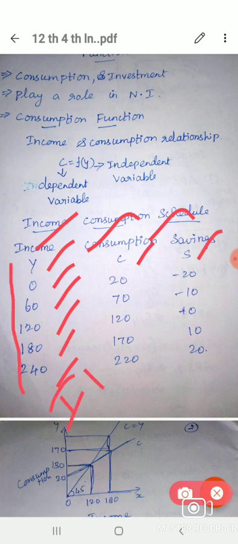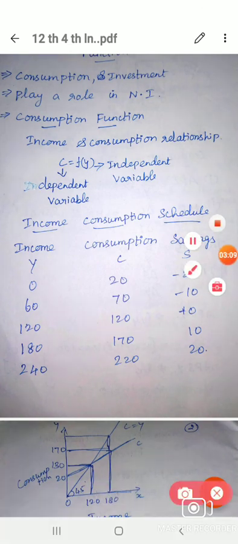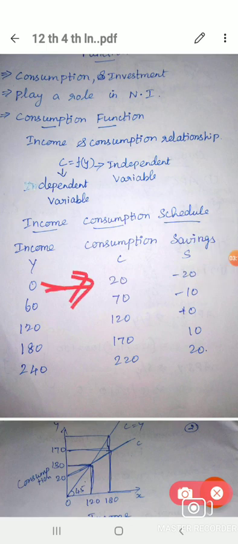For the same, consumption: first at 0 income, no income, but consumption is 20, because we have to carry on our day-to-day activities, so we consume from past savings, at least 100 rupees or 500 rupees. Even the middle class keeps some savings in hand. So without income, we take consumption from past savings. So here there are no savings.